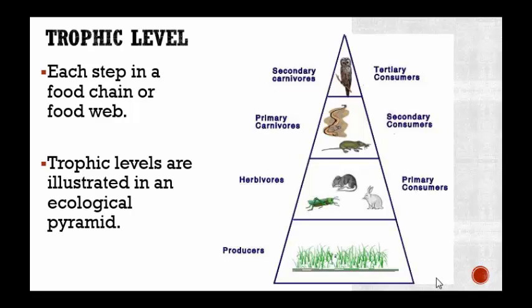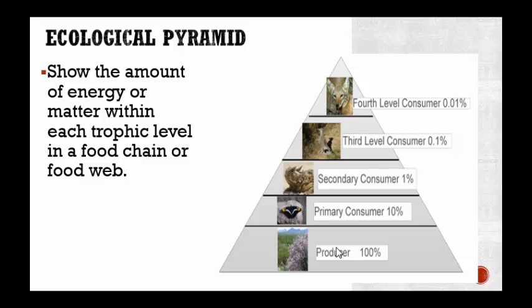Then we have a trophic level. Now each step in a food chain or food web is a trophic level. Down here at the bottom where we have the primary producers, that is a trophic level. Here where we have the herbivores, that is a trophic level. Here where we have the primary carnivores, that is a trophic level. Here where we have the secondary carnivores, that's a trophic level as well. They are illustrated in an ecological pyramid. Now you might be saying, well, what is that? Good question. Let's talk about it.